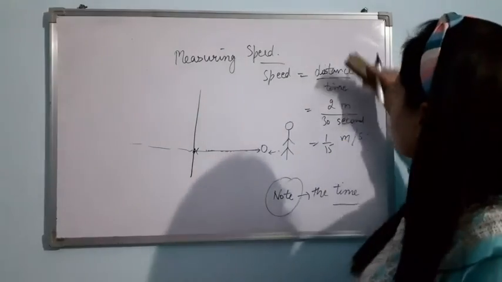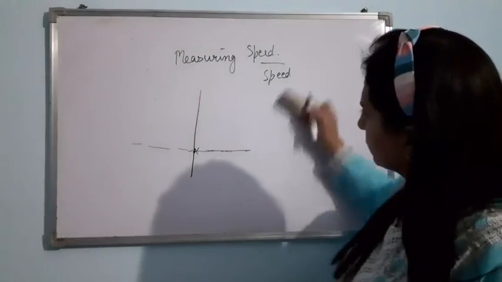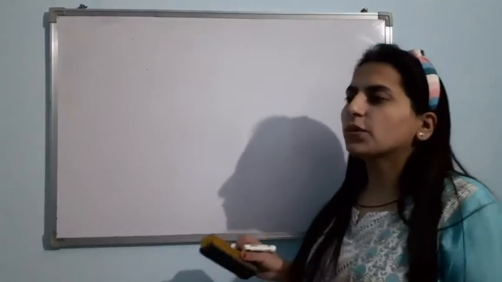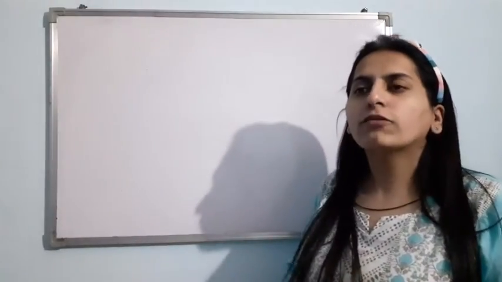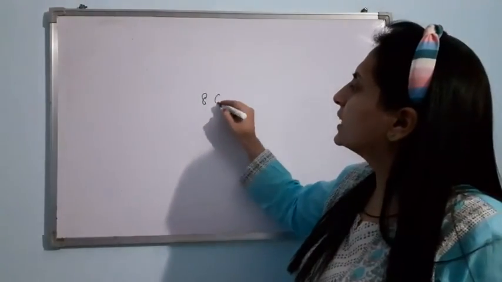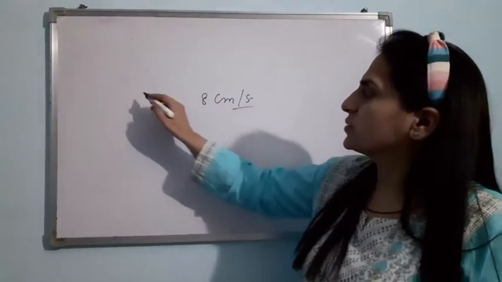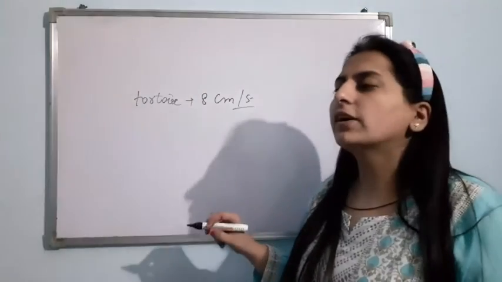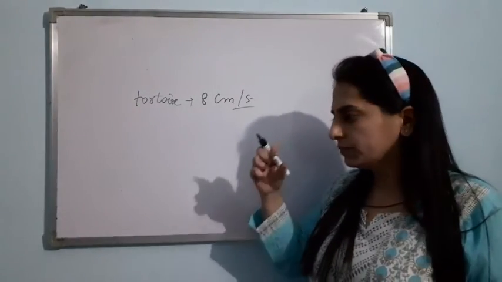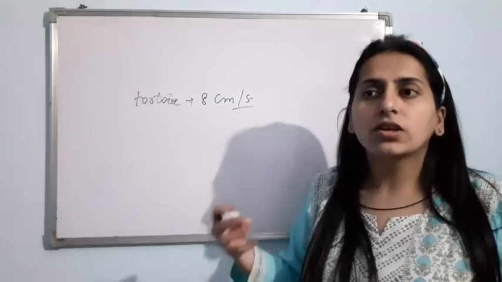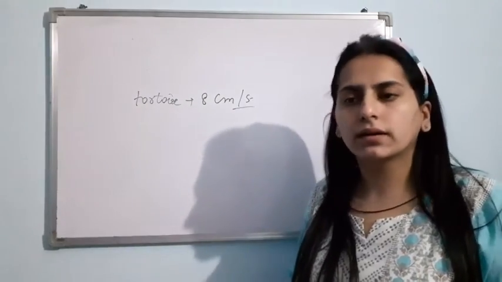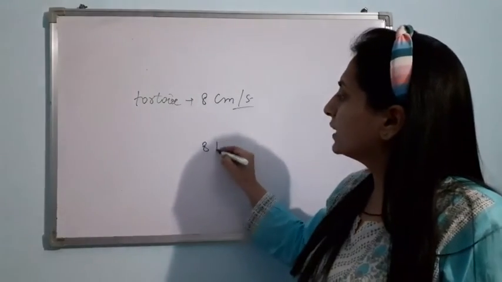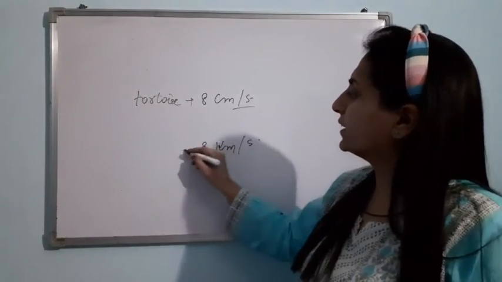Now, you will be surprised to know that the speed of a tortoise is 8 centimeter per second. The speed of a tortoise is quite slow, right? And the speed of a rocket launching a satellite in the Earth's orbit is somewhat 8 kilometer per second.